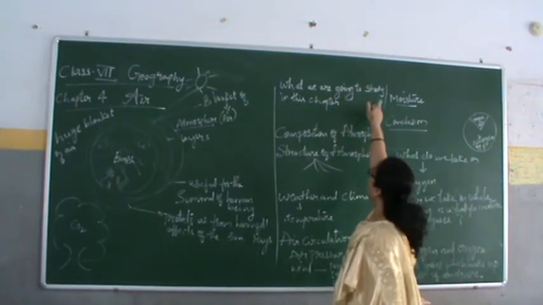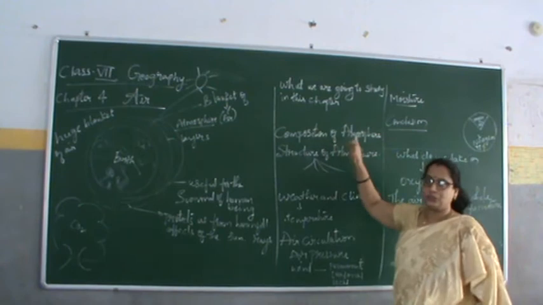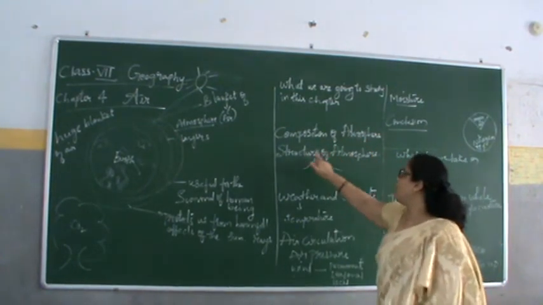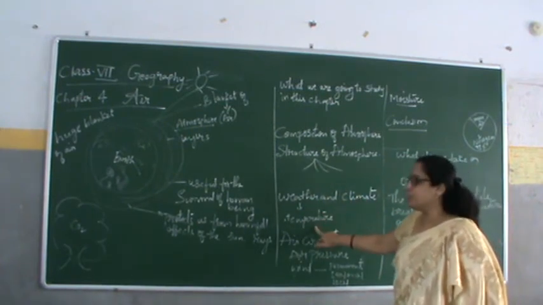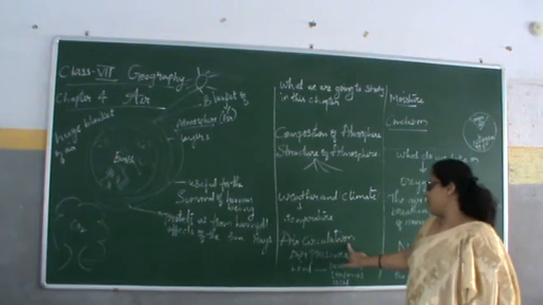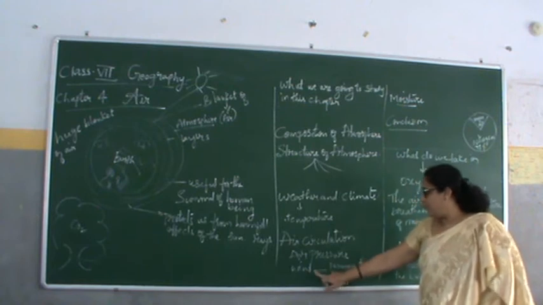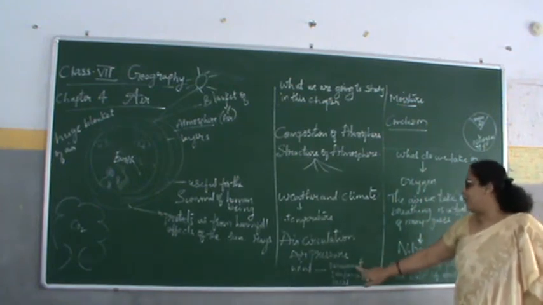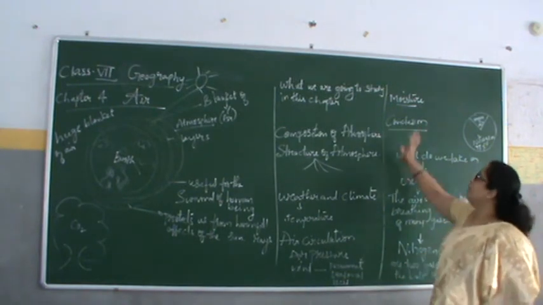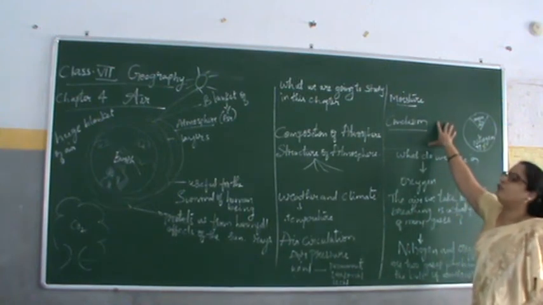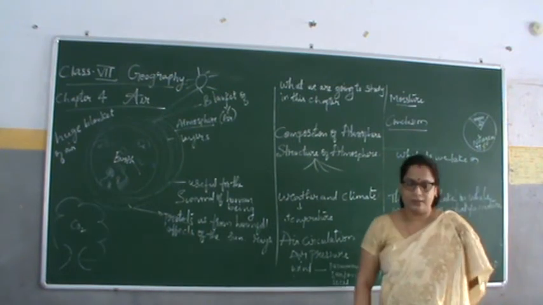Now what we are going to study in this chapter: composition of atmosphere, structure of atmosphere, weather and climate. In that we will go into detail on temperature, air circulation, air pressure, and wind. In wind we are going to study permanent wind, seasonal wind and local wind, these three types. Then what is moisture? Last we go for the conclusion. So all these we are going to study in this chapter A.